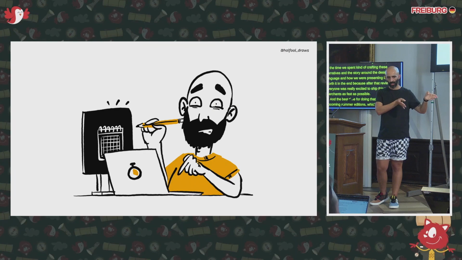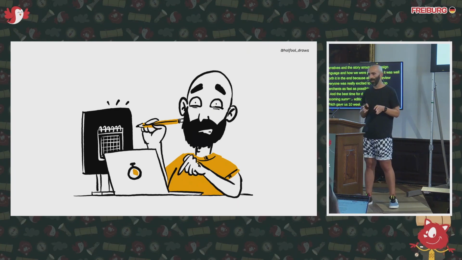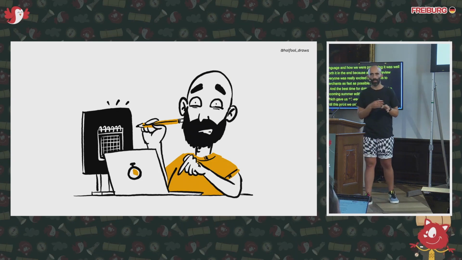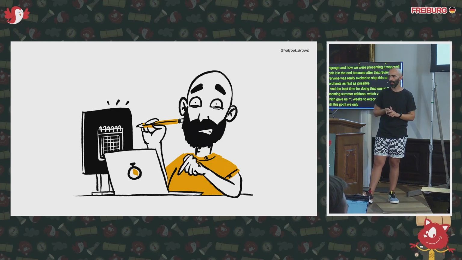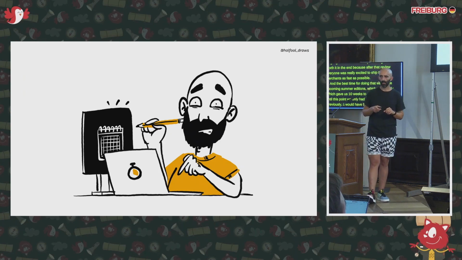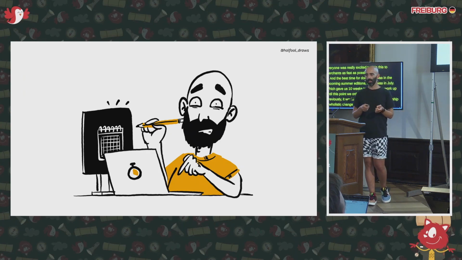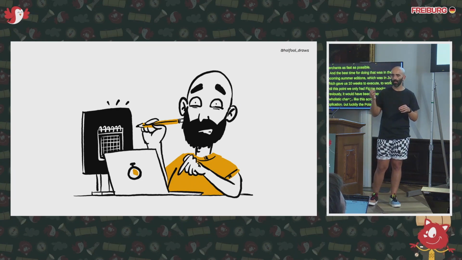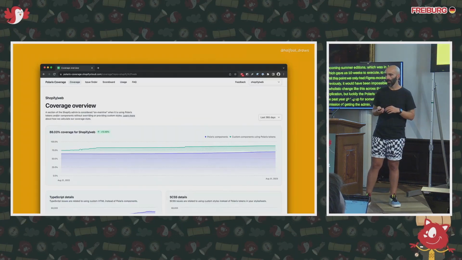Up to this point, we only had Figma mocks, and then we had 10 weeks to make it happen. Previously, it would have been impossible to ship a holistic change like this across a complex application like Shopify's admin in 10 weeks. But luckily, the Polaris team had spent the past year gearing up for something like this, with a mission of getting Shopify's admin to be close to 90% of Polaris coverage.